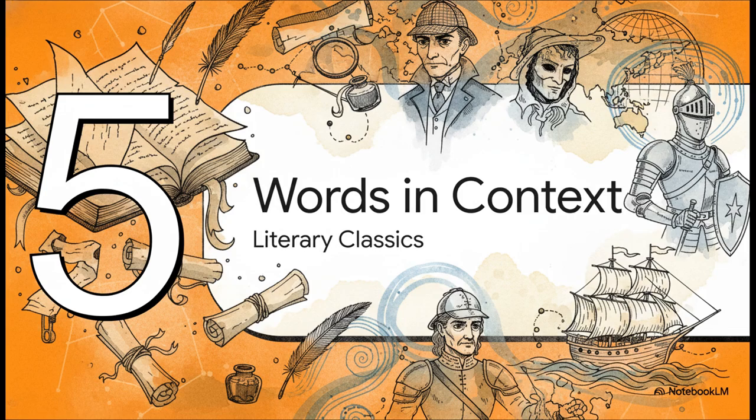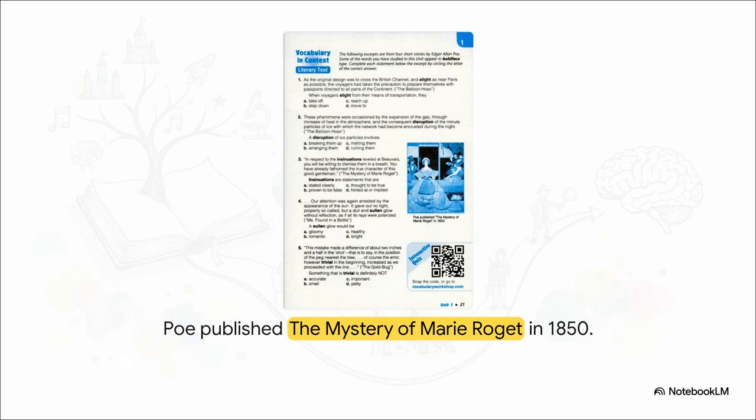Finally, Section 5, Mastering Words in Context. We're going to look at how an absolute master storyteller applied these exact same words in some legendary literary classics. The one and only Edgar Allan Poe is going to be our ultimate testing ground for vocabulary in action today. Back in 1850, Poe published The Mystery of Marie Roget. Let's look at how he utilizes the words we've just been talking about to build incredible tension and atmosphere in his text.